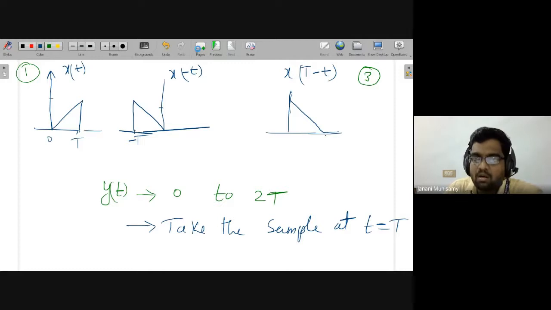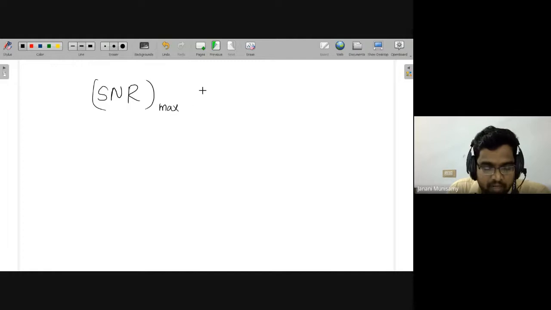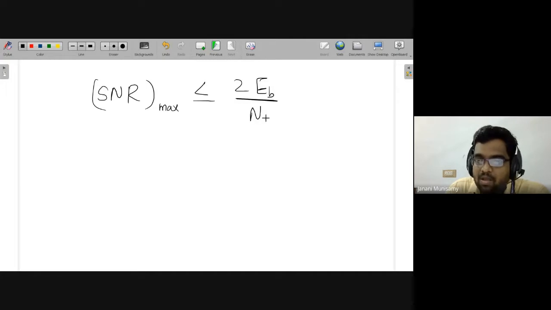And then what is the signal to noise ratio here? The signal to noise ratio of the matched filter is always less than or equal to 2 EB by N naught. You know EB means bit energy, and N naught is the power spectral density.